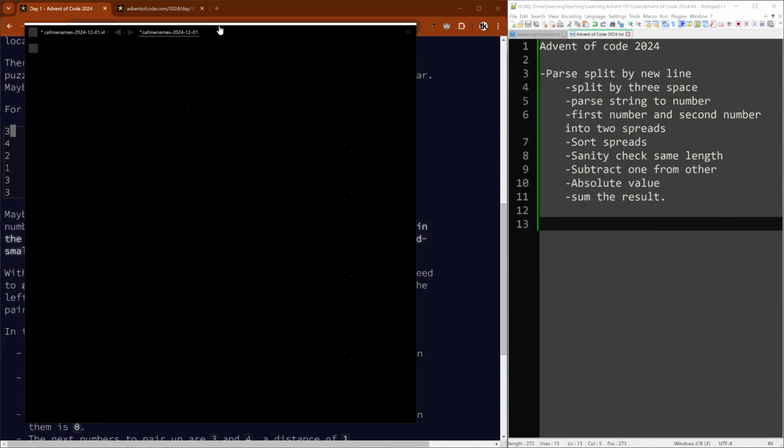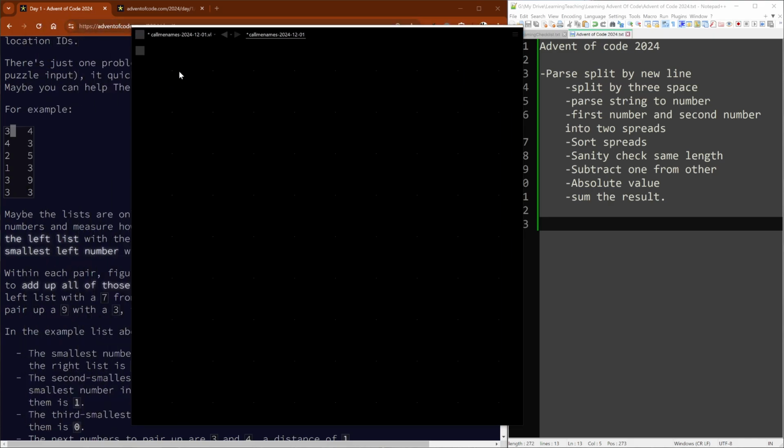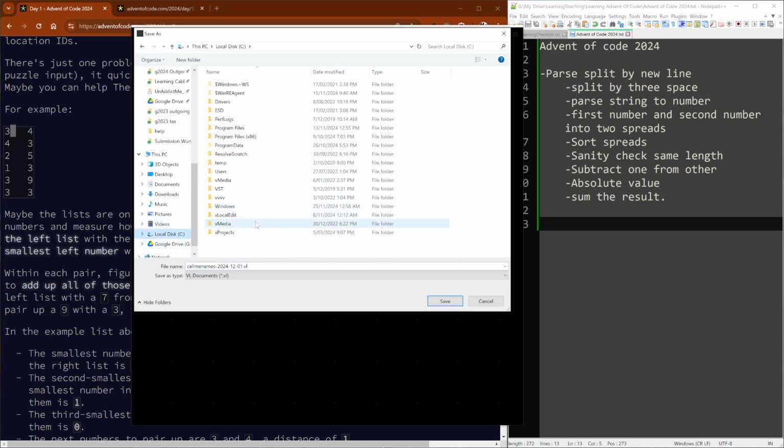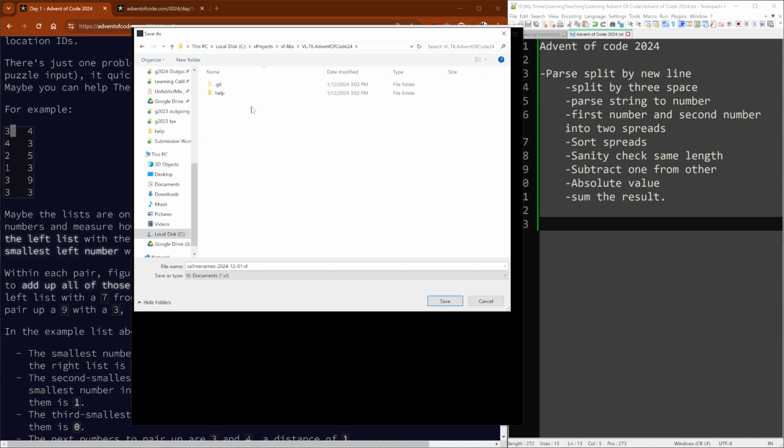Okay, so here's v4. And first thing I'll do is just save this. So what you'll be able to do is, advent of code 24 help, and I'll call this how to. So it comes up as a help patch if I ever do this. How to 2024 day 1.